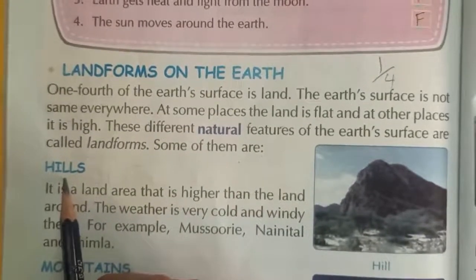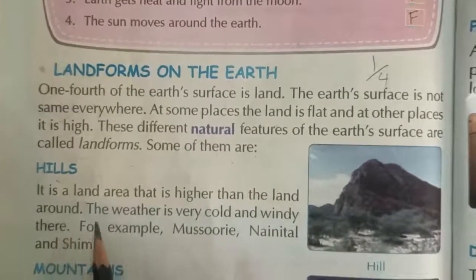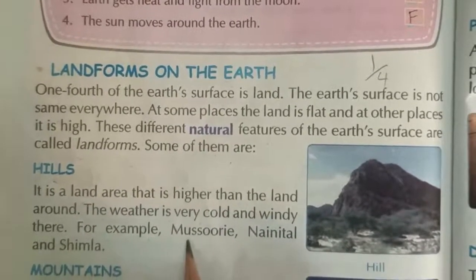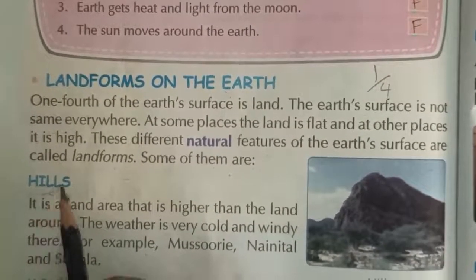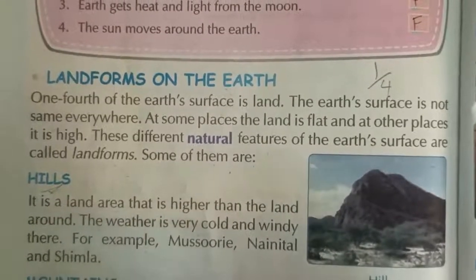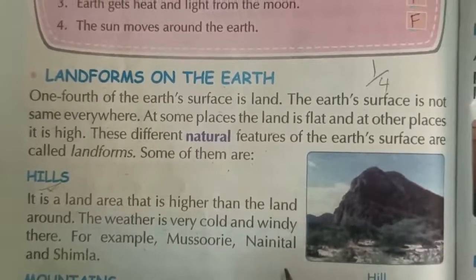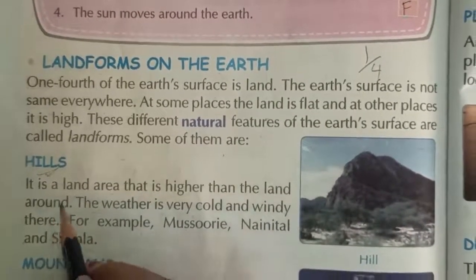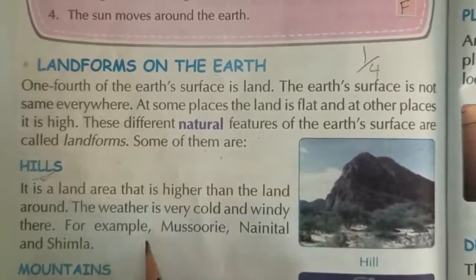They are the following. The first landform is hills. It is a land area that is higher than the land around. The weather is very cold and windy there. For example, Mussoorie, Nainital and Shimla. So the first landform is hills. This land area is higher than the land around. The nearby place is flat and some place is higher than that land area. It is called a hill. The weather condition of this place is cold and windy.